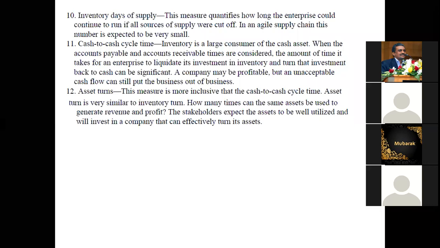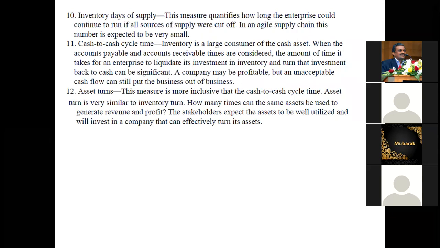This is more important. For example, if you have a computer, a car, or other equipment, how long will it be useful for you and produce money? For example, take Sur Gulia Jamia. How many times can the same asset be used? The same building, same computer, same chair, everything, building, laptop, computers. So, for example, Sheikh Mubarak Bhawan invested all the money in the Sur Gulia Jamia 25 years ago.